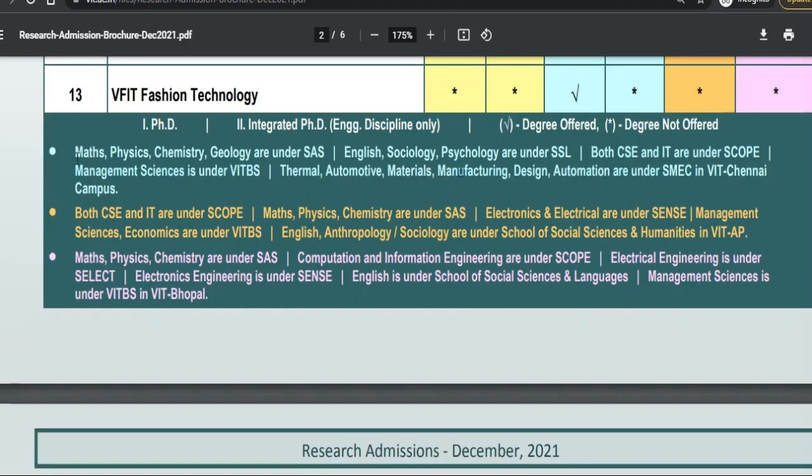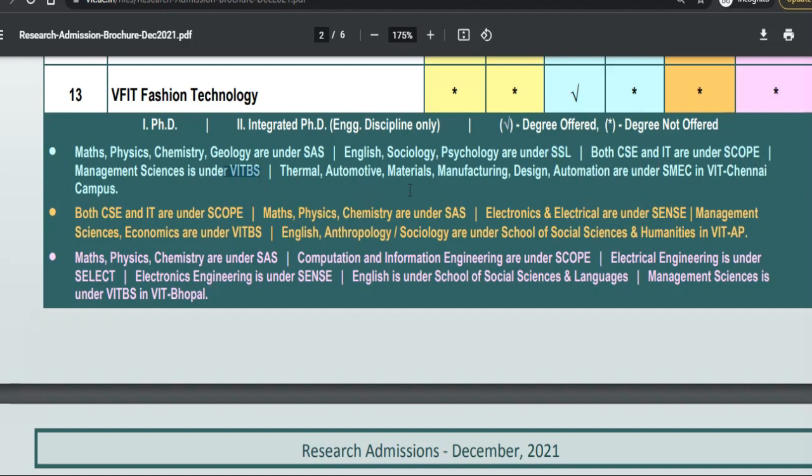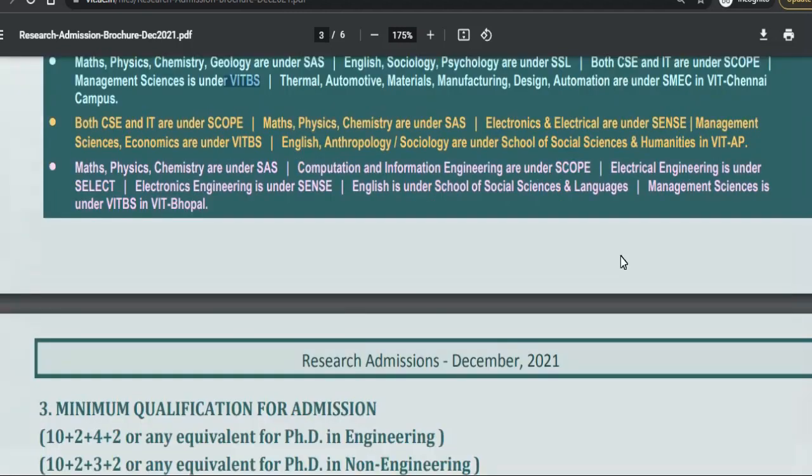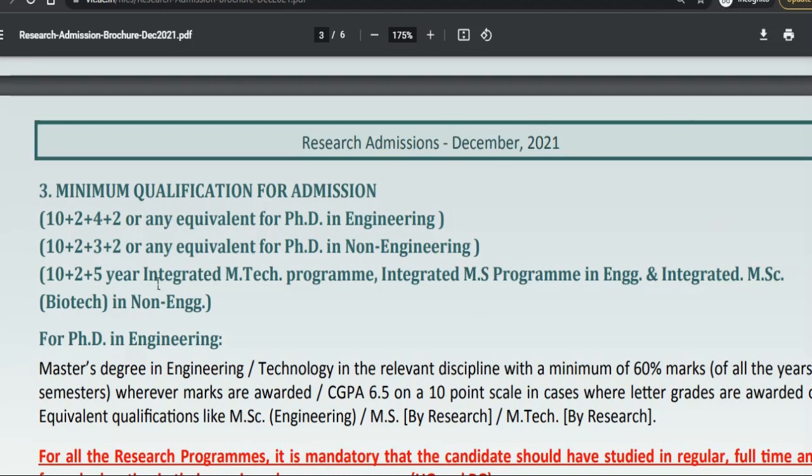There you can check the different subjects: math, physics, chemistry, and geology are under SAS. English, psychology, and sociology are under SSL, and both CS and IT are under the scope. Management science is under VITBS, and thermal, automotive, material sciences, design, and manufacturing are under SMEC at the VIT Chennai campus. So there you can check the different schools under the different subjects and different institution names.